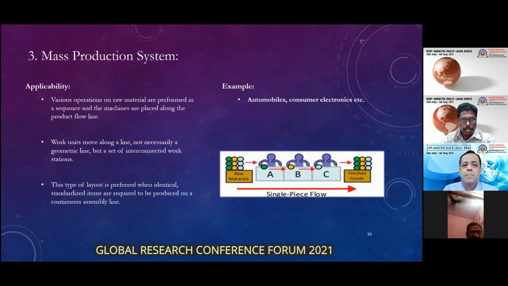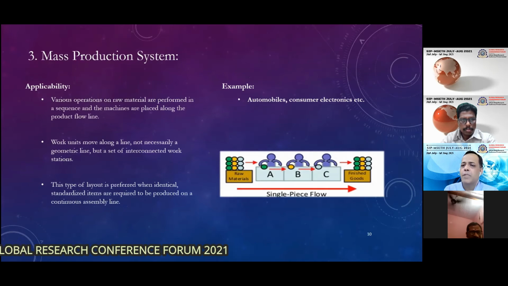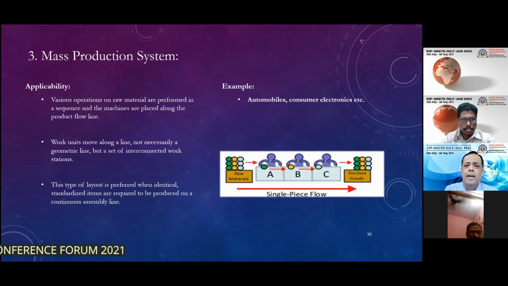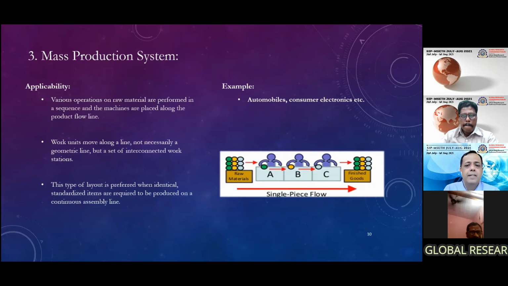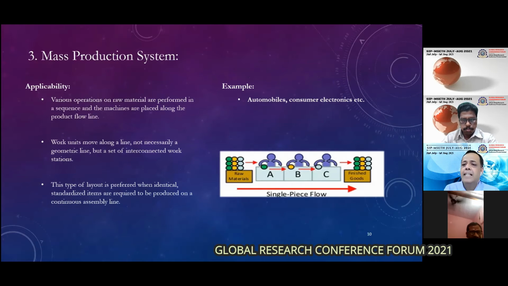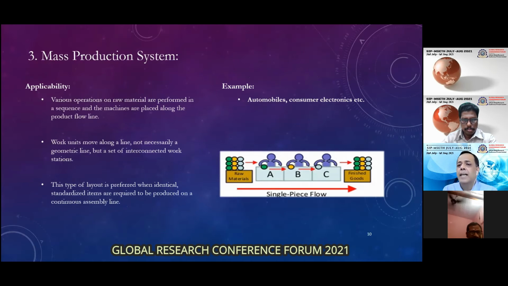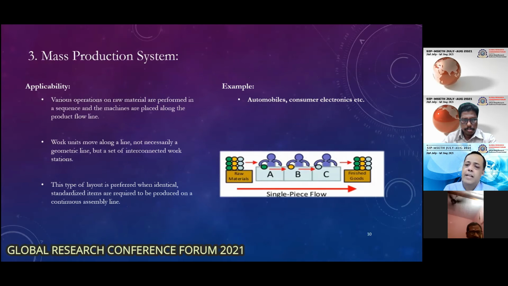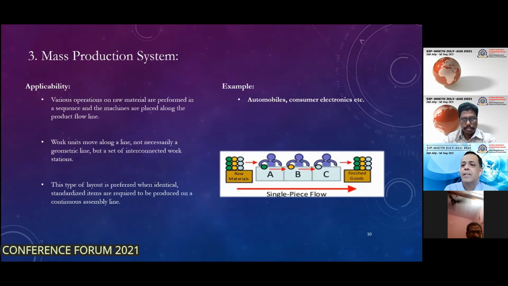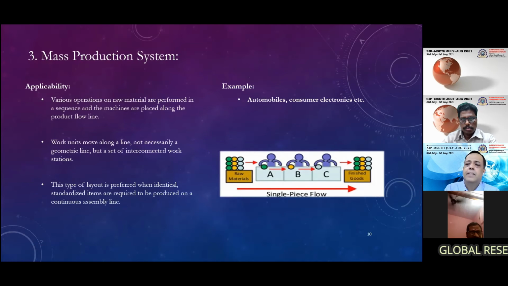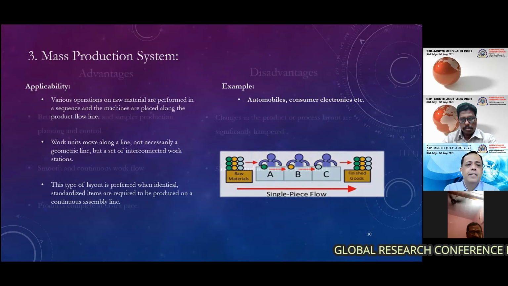Then comes the mass production system, which is very popular, commonly followed and applicable for most products, I would say. You have a conveyor where all the operations are aligned on the conveyor. The product keeps moving and the different operations are carried out. Raw material enters in one phase, and once it is through the conveyor, through the various stages, you have a final product.